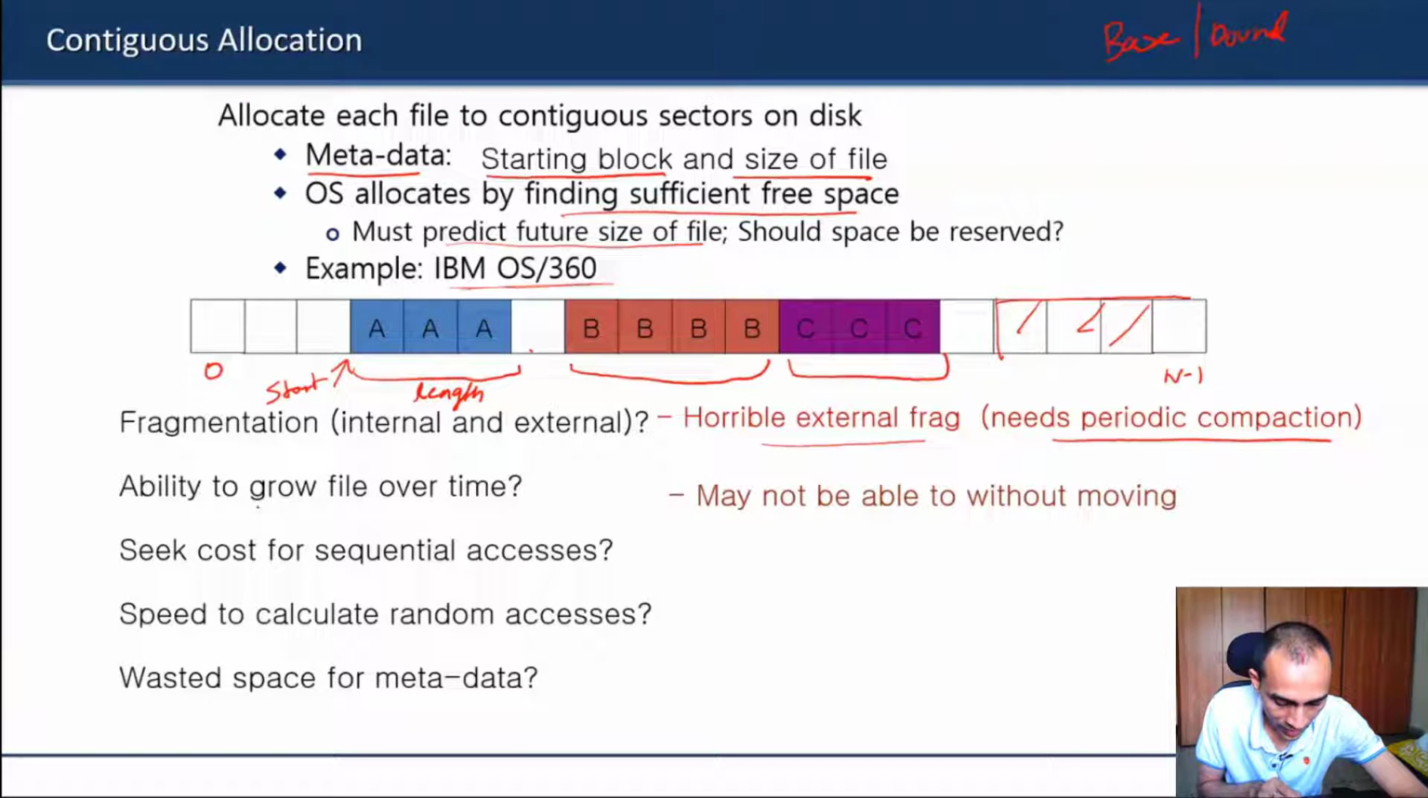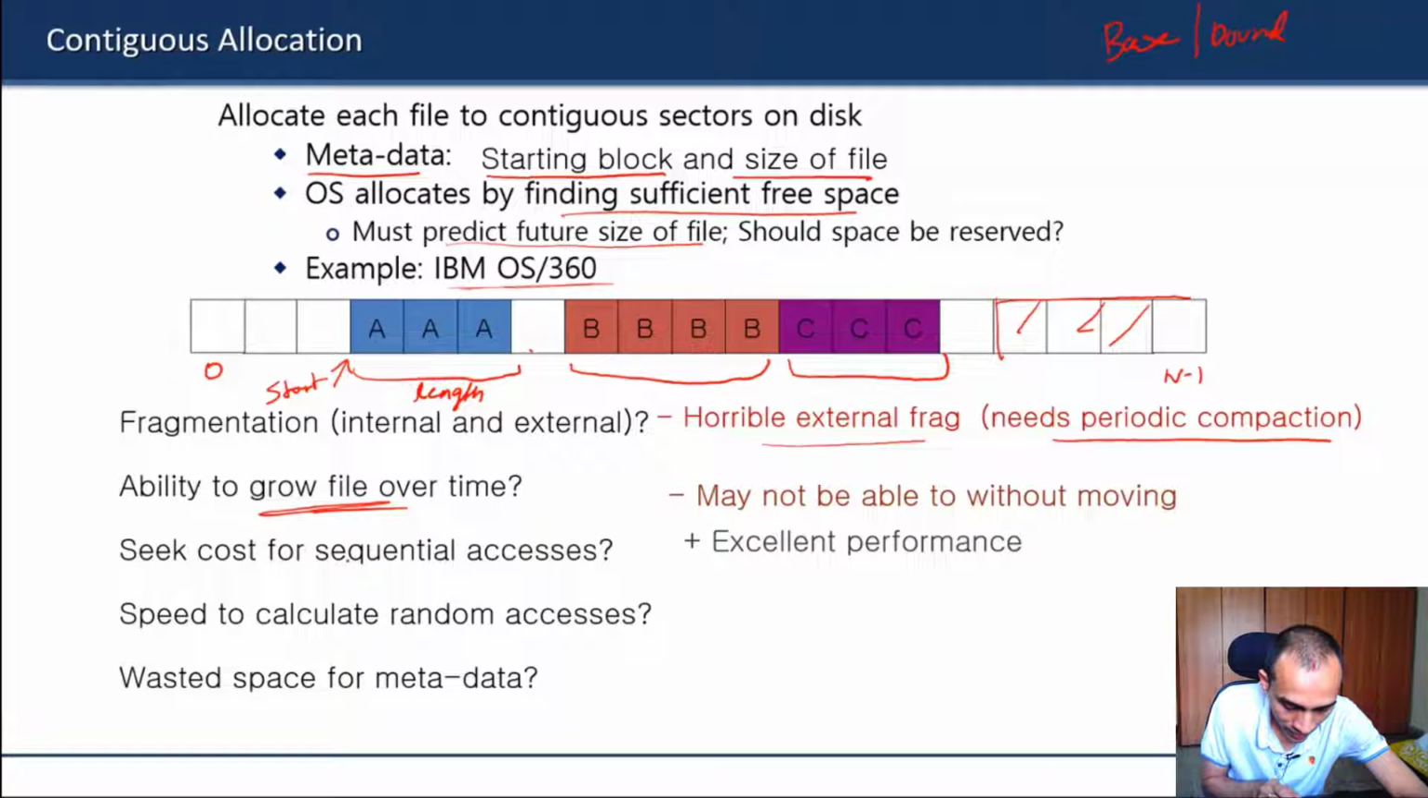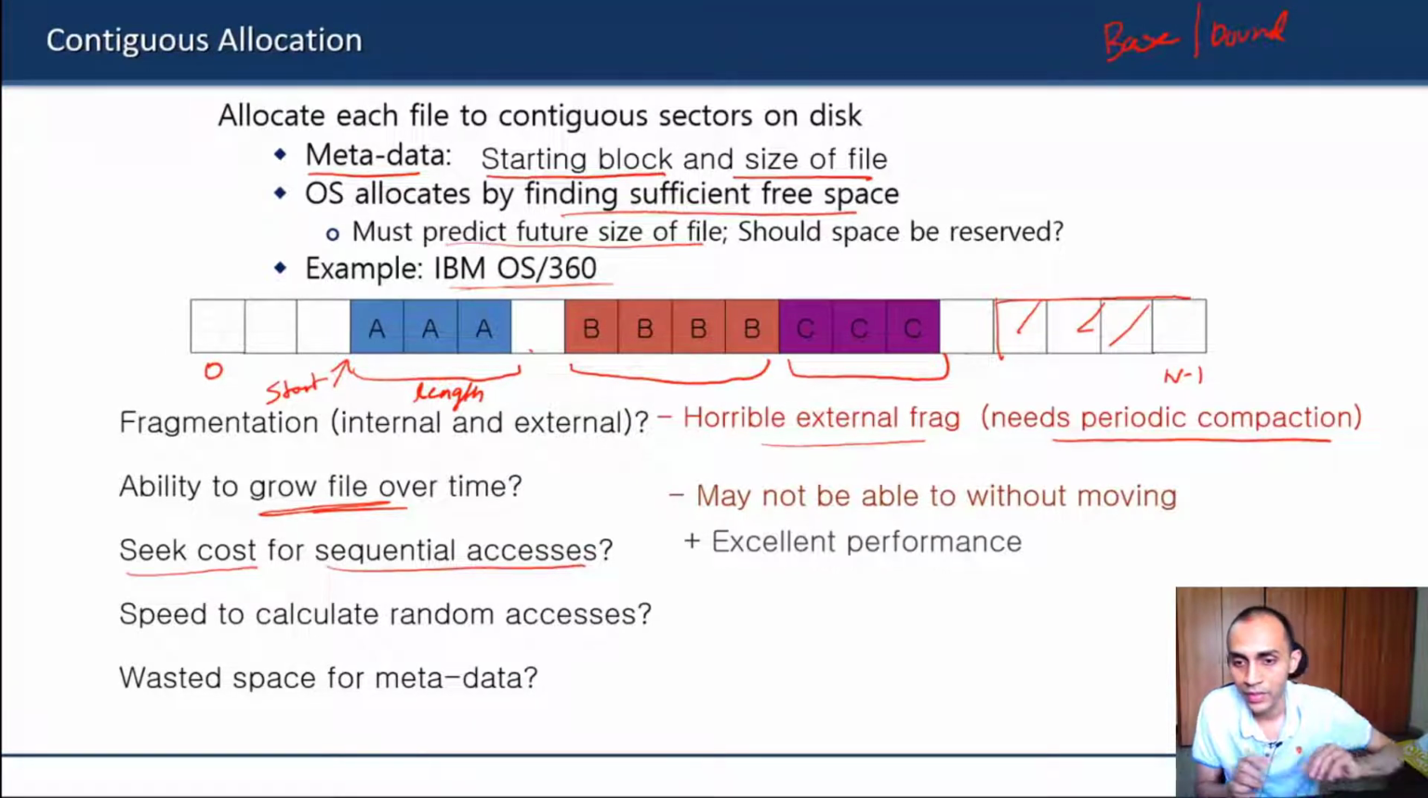And again, for the same reason, we may not be able to grow a file. Let us say A wants to grow or B wants to add even one more byte, but there is no free space available. So now we have to do a compaction kind of thing. We have to find a sufficient space somewhere, copy all the content there, and so on. So we have to move the entire file to a new location. But it has some good things. For example, for sequential access, the seek cost or the rotation cost will be very low.